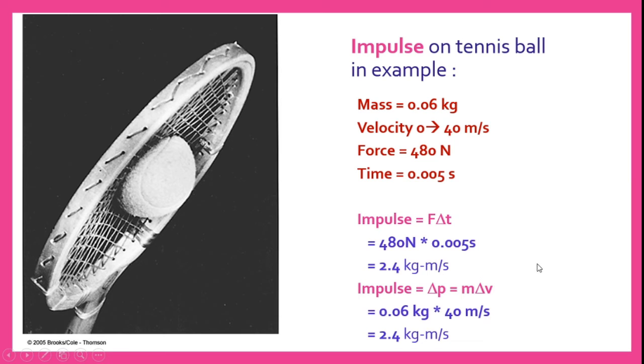We can also calculate it in other ways. Impulse is equal to delta p is equal to m into delta v. So here we have a mass of 0.06 kg and a velocity of 40 meters per second. When we take the product, we get the impulse as 2.4 kg meters per second.